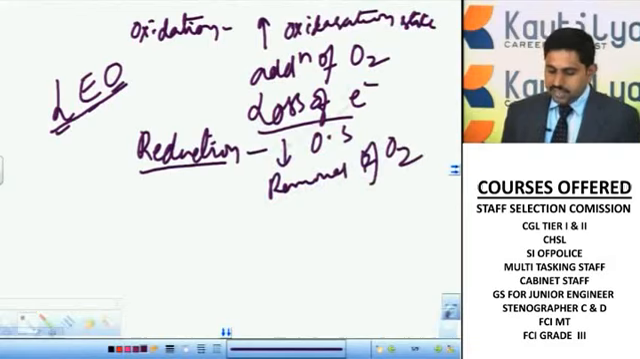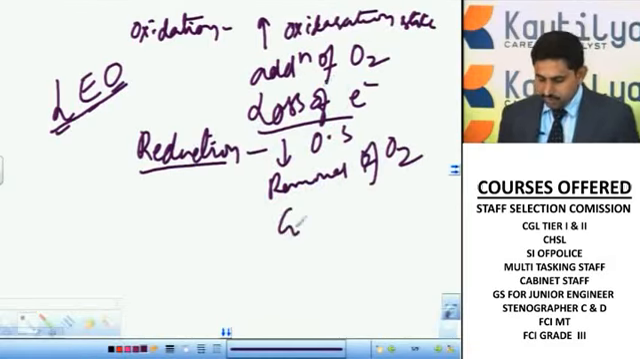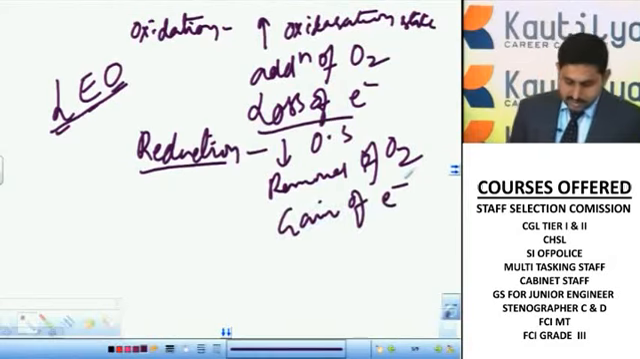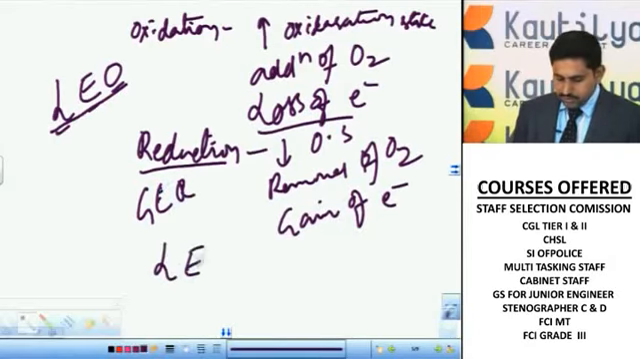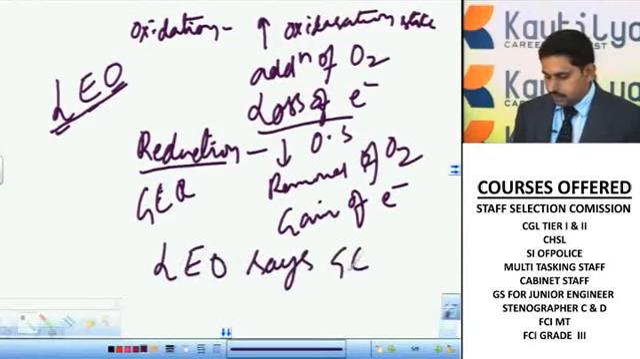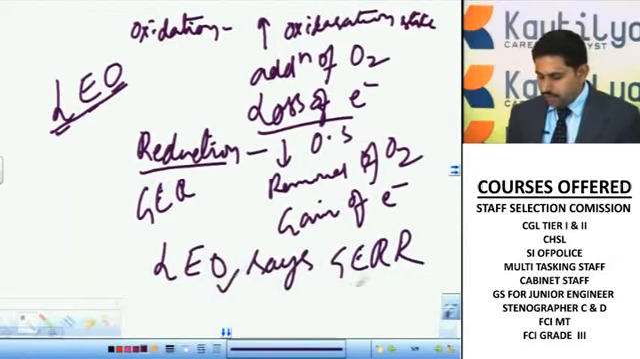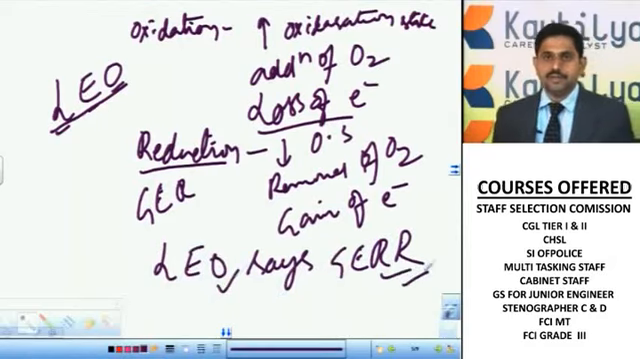I said loss of electrons means oxidation. Now gain of electrons, gaining of electrons is called reduction. Simply to remember both oxidation and reduction: LEO says loss of electrons is called oxidation, GER, gain of electrons is called reduction.